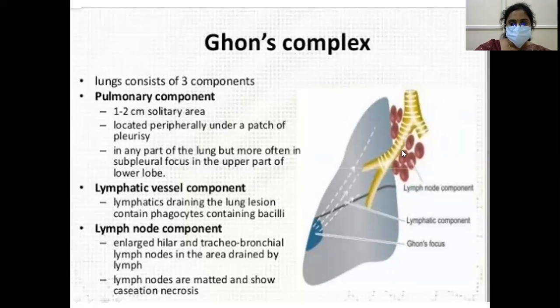The lymph nodes are the enlarged hilar and tracheobronchial lymph nodes in the area drained by the lymph. These lymph nodes are matted and show caseous necrosis. So the pulmonary component, which is the Ghon focus, the lymphatic vessels that carry the bacilli, and the draining lymph nodes. All these 3 put together is called Ghon complex.